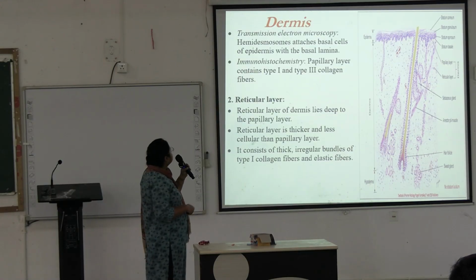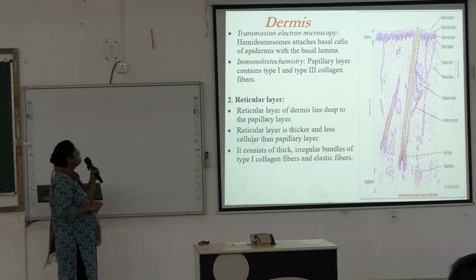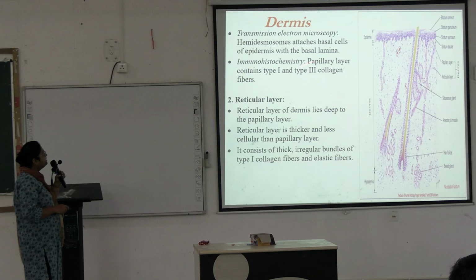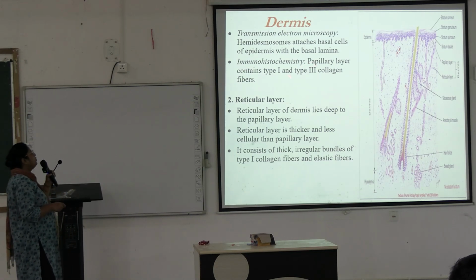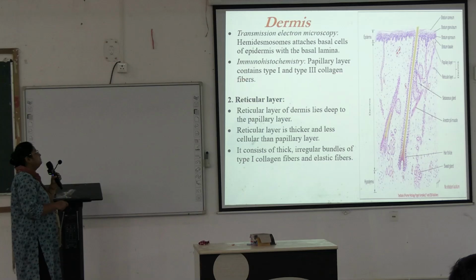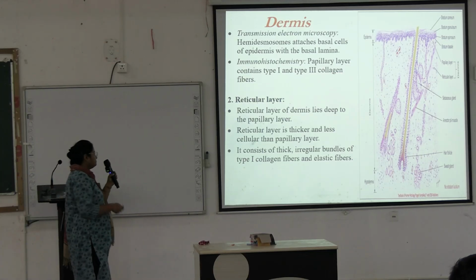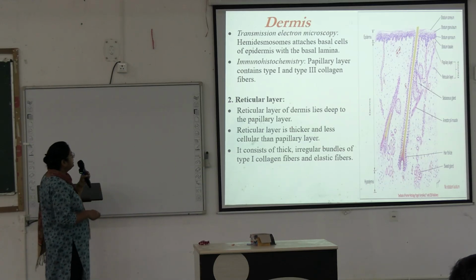Okay, next, in transmission electron microscopy, hemidesmosomes attach the basal cells of the epidermis with the basal lamina, and in immunohistochemistry the papillary layer contains type 1 and type 3 collagen fibers. These are visible via these techniques. Next we are going to the second layer, that is the reticular layer.